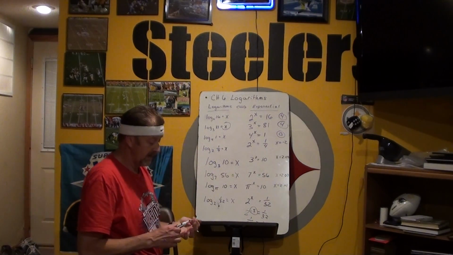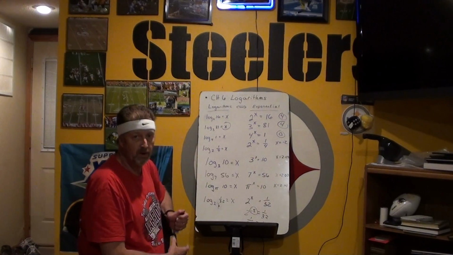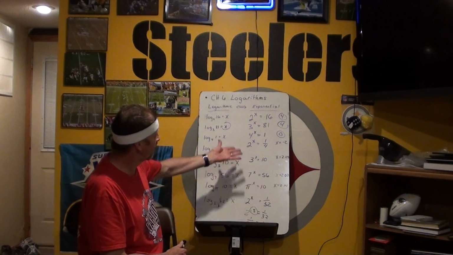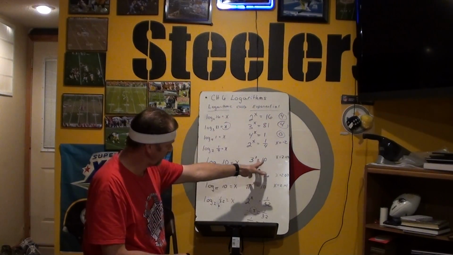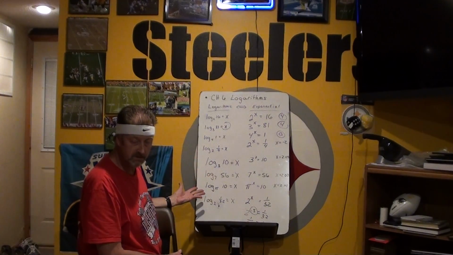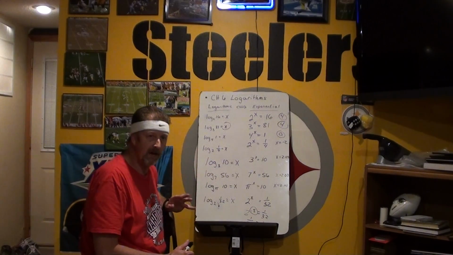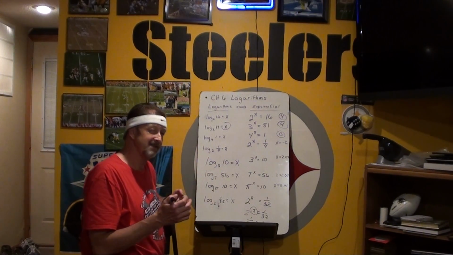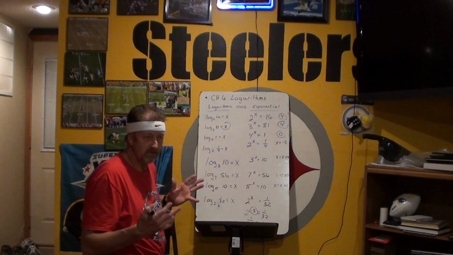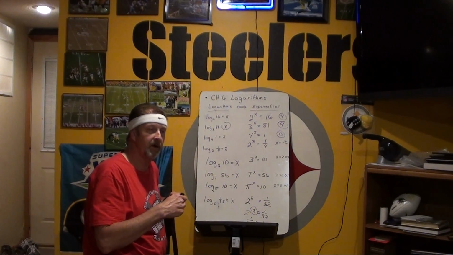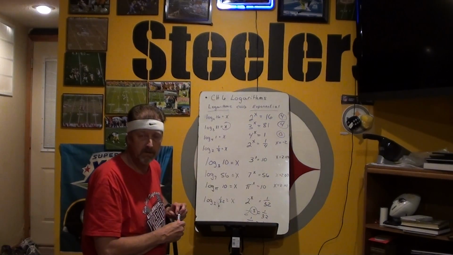So your skill here is comfortably going back and forth from logarithmic to exponential form, and the ones that are exponentials over here, they're going to work out pretty easy. If they don't, we'll be able to use logarithms to figure them out. So being able to fluidly go back and forth and then solve. Because oftentimes you'll have an equation that is in the wrong form. It's in the form where you don't know how to figure it out, you don't see an answer. But if you put it in the other form, then all of a sudden you either know the answer or your calculator can easily figure it out with logarithms.